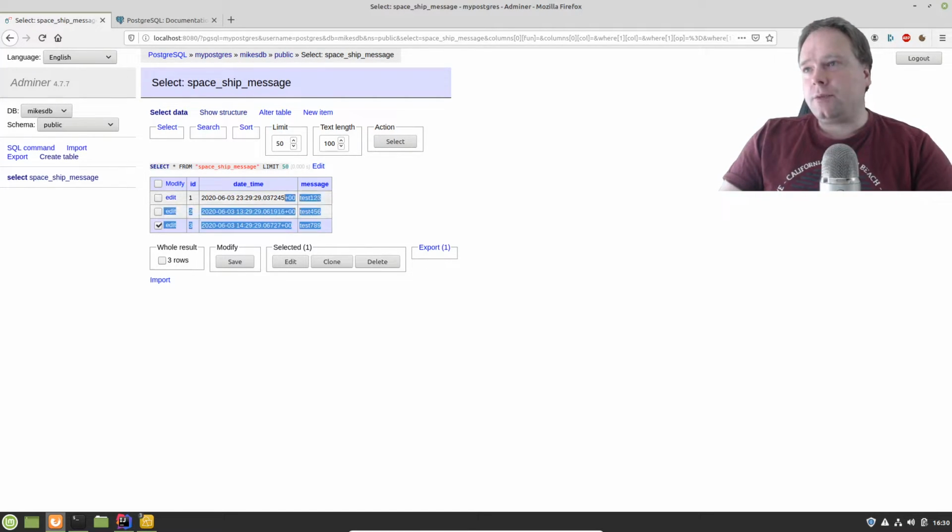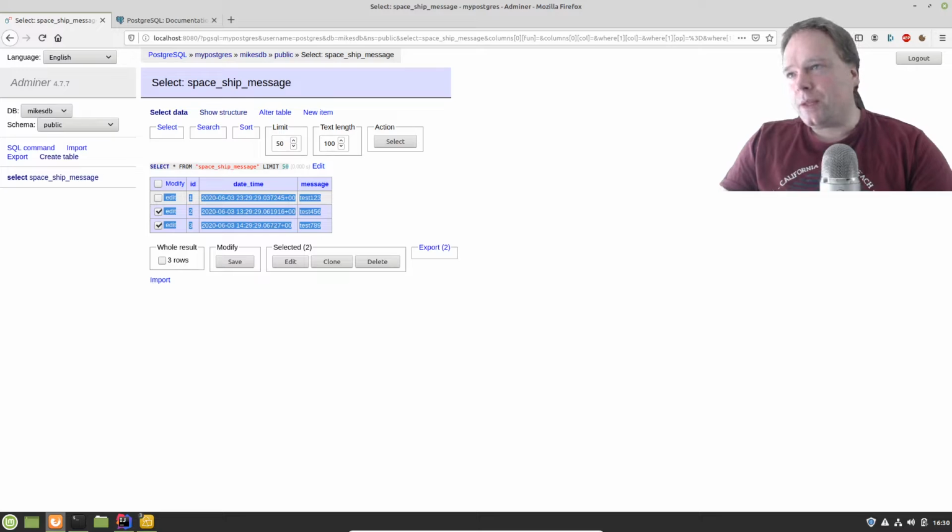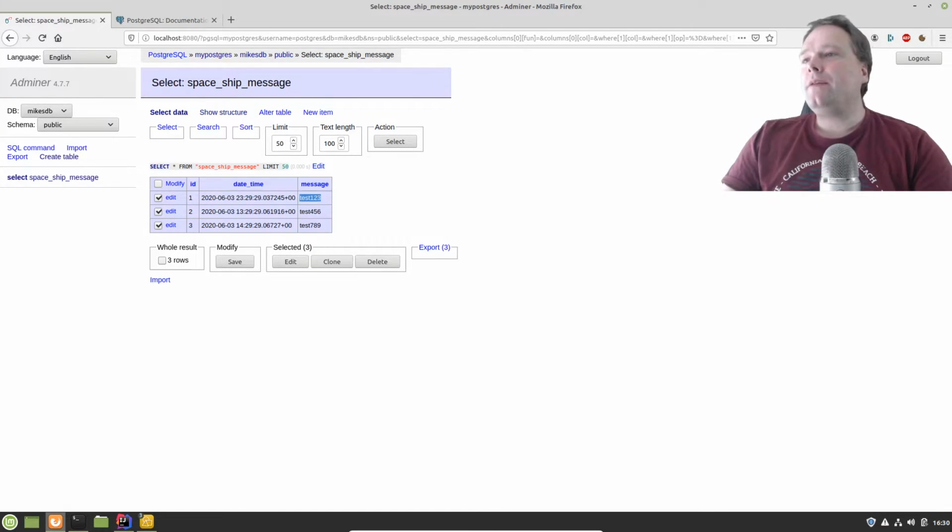I like the data to be specific, so we know, even though another application should not put its nose into our data directly. It should always go through the application that owns the data. But it will happen at some point probably. Then it's good that the data is as specific as possible. Then we have the messages: test 1, 2, 3, test 4, 5, 6, test 7, 8, 9.